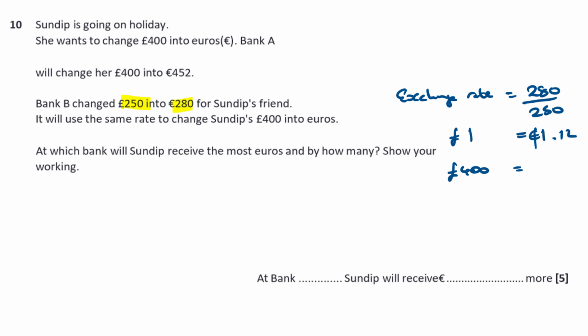Okay, so then if I have £400 to change, I'm going to take my 1.12 euros and I'm going to times it by 400, and that's going to give me 448. Okay, so 448 euros from Bank B. Now we got 452 from Bank A. So Bank A is going to give her the most. Okay, by how much? The difference is going to be what she got in Bank A, 452, minus what she gets from Bank B, 448, and that comes out to be 4. So Sandip received €4 more.